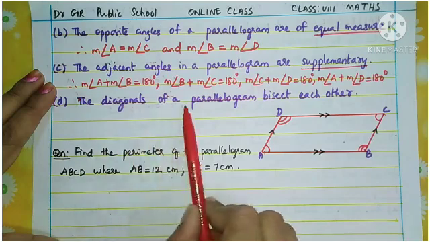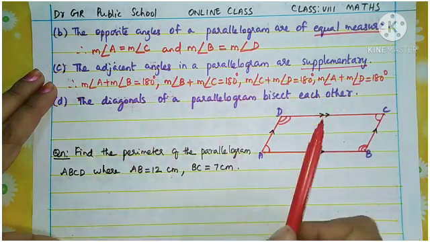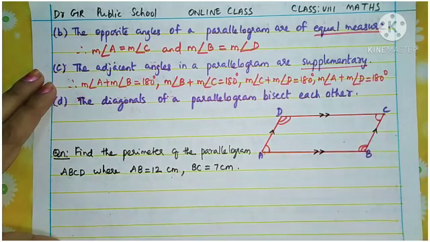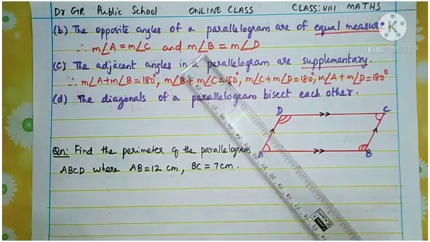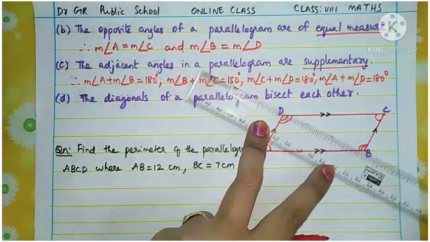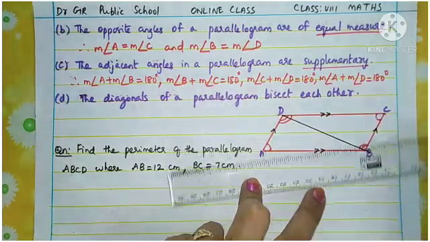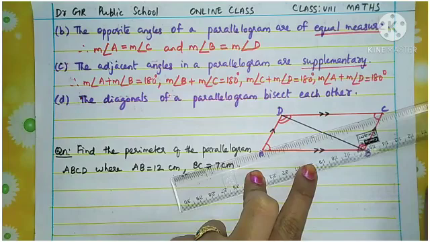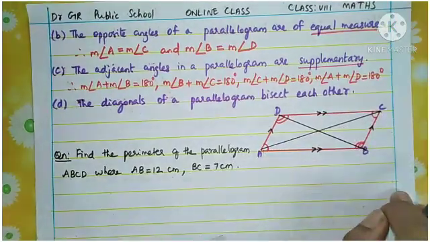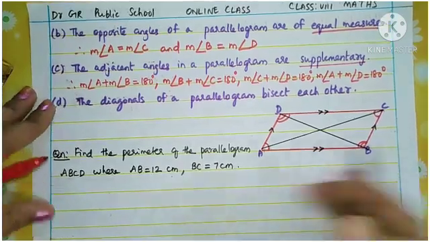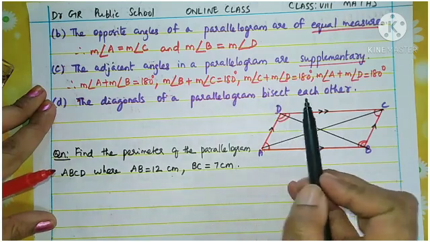The diagonals of a parallelogram bisect each other. So in a parallelogram, how many diagonals can we draw? Yes, we can draw two diagonals. From B to D, we can draw one diagonal, and A to C, we can draw another diagonal. So two diagonals are there in a parallelogram, and what is the result? The diagonals of a parallelogram bisect each other.